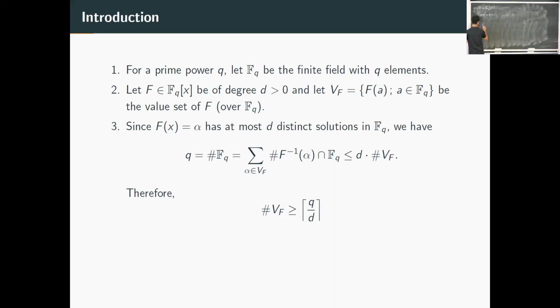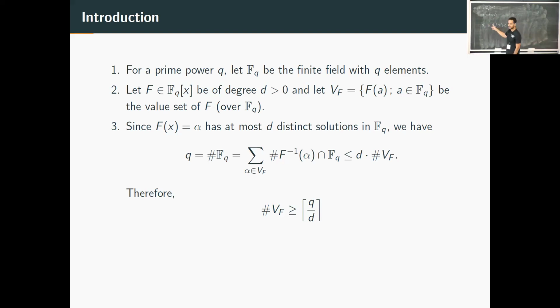So we observe that FQ is always contained in the union of these sets, right? So I'm taking the pre-images of elements in FQ, and I get FQ. Of course, many of these sets will be empty, so I just take the ones with non-trivial pre-image.